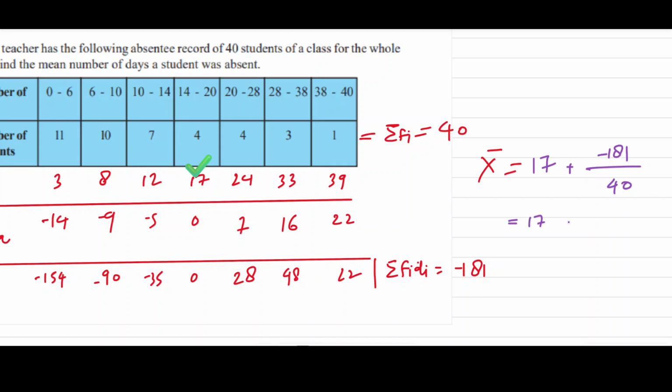This is 17 minus, then after dividing we can get 4.525. Now if we subtract it, we can get 12.475, and with significant digits this will be 48. Now this is the mean of the days. Now we have solved this question. Now we should move on to the next question.